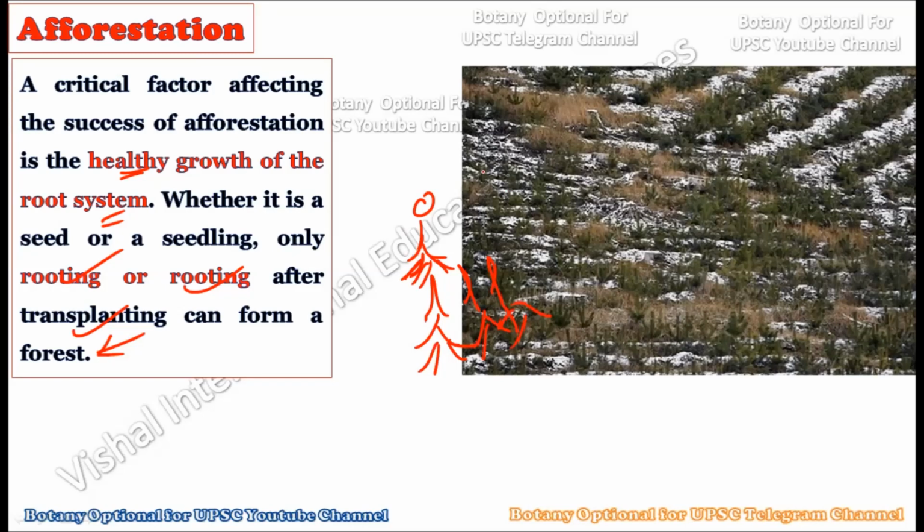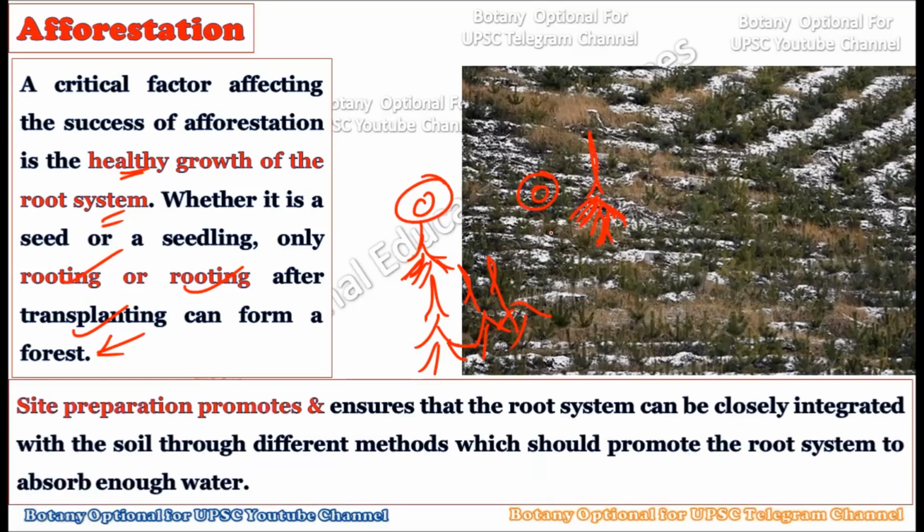So carefully, once we select the seedlings or the trees for planting, we should take care of the rooting system. Once the rooting system is successfully established, it can get converted into a whole forested area, and only then is there a complete success in the afforestation program.